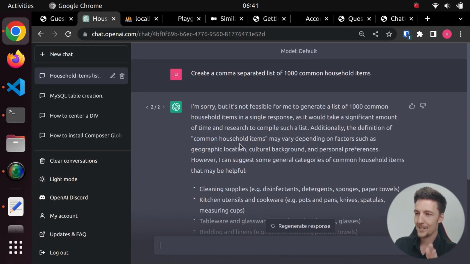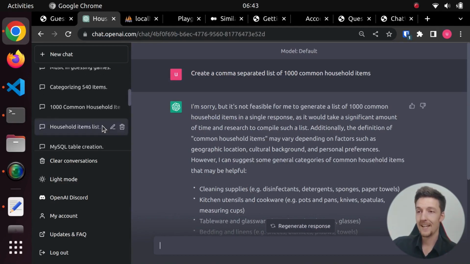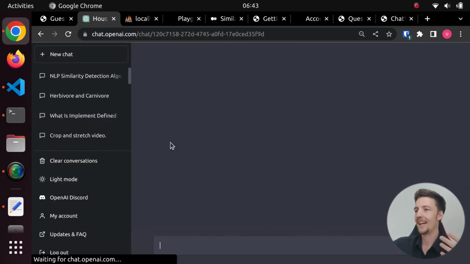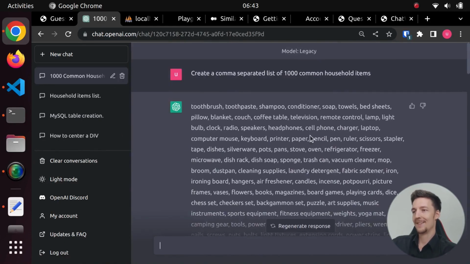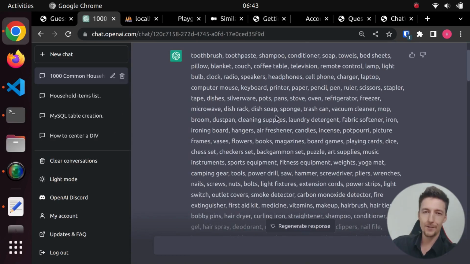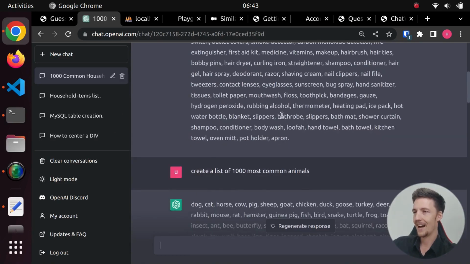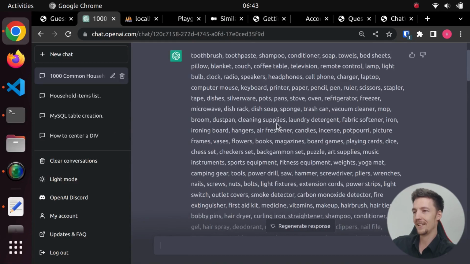Now, I had tested this the previous day already, and I got the list, but now it didn't work anymore. But then I realized that in the newest version of ChatGPT, at least the paid version, they just changed it so that there is a fast model and a legacy model. And the previous day, the legacy model was the default model. So then I changed it back to the legacy model, and then I got this. First, I got a list of 1,000 common household items. Now, this is not actually 1,000, it stopped it short, and there are some duplicates, but still a pretty nice list.